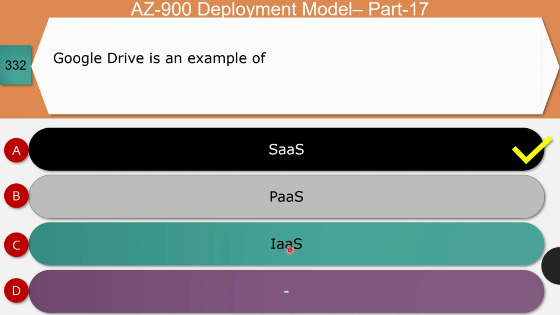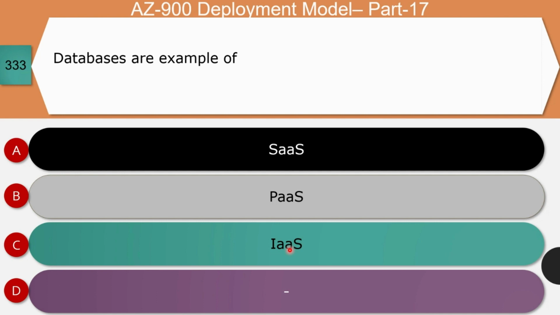In this case, users can use centrally hosted Google Drive for their business or storage needs. There is no need to install client software on the user's laptop or desktop. They can access Google Drive through a browser interface. With that, the correct answer is software as a service, that is option A.